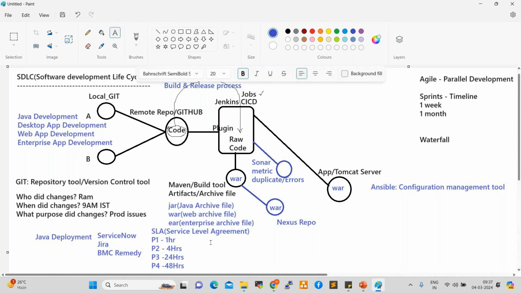In that case, if the SLA is breached, escalations will happen, so our KPI will be impacted. If the SLA is missed, the KPI will be impacted. So what is KPI? Anyone? Key performance. Real time, guys? Yeah, key performance indicators.